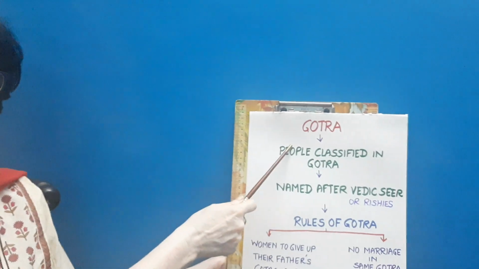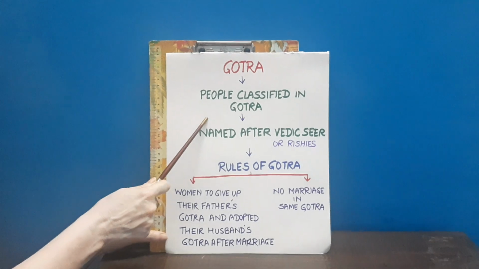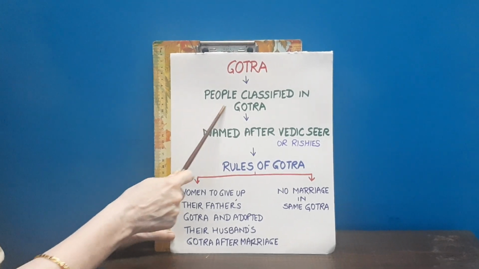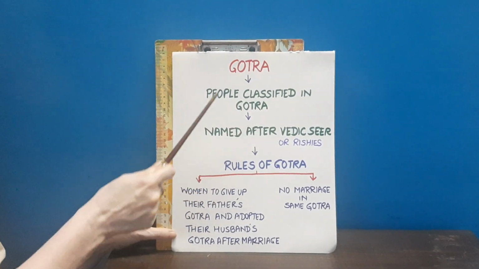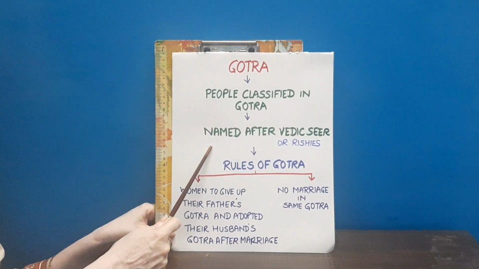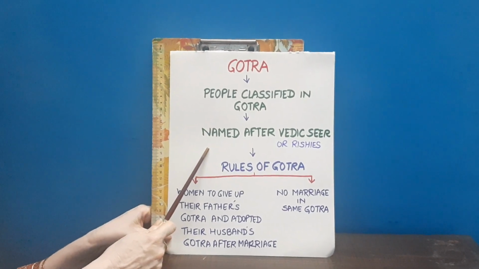The next very important rule of the family at that time, which was followed by the society and thoroughly checked even by the Brahmins, and which is a codified system in our Dharma Shastras and Dharma Sutras, is the Gotra. Gotra means the entire people of the society were classified in Gotras. And these Gotras were named after the Vedic seers. We call them Vedic Rishis.